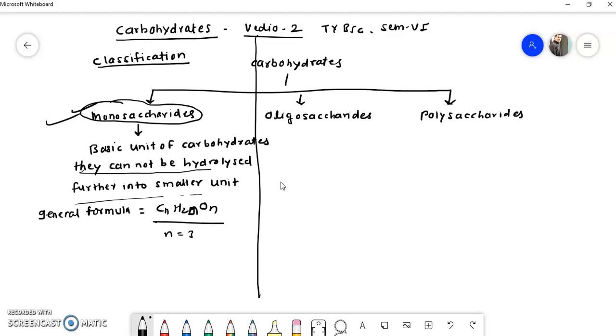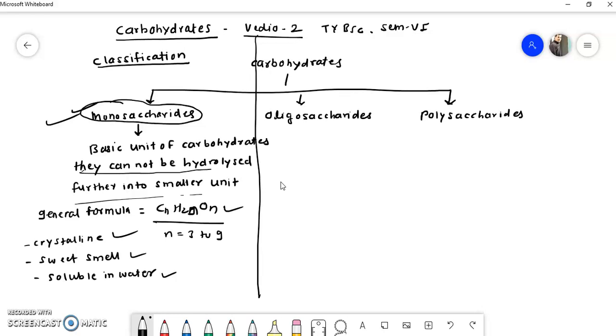They are crystalline substances, sweet in smell, and soluble in water.